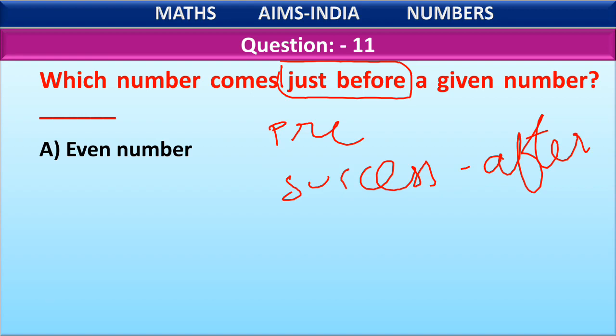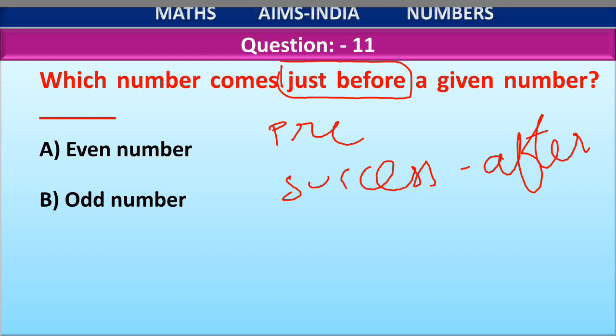Even numbers are those which have 0, 2, 4, 6 and 8 at their ones place. Does it say anything about coming before a given number? No. So it's not option A. Option B, odd number. Again, odd numbers have 1, 3, 5, 7 and 9 at ones place. It also does not say anything about coming before or after a given number.